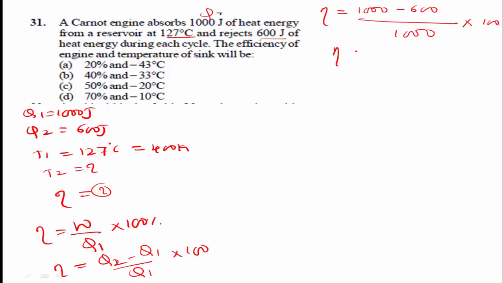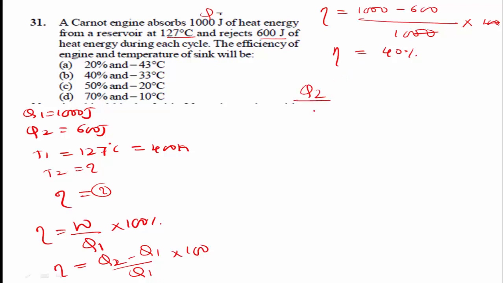Here the efficiency eta is 1000 minus 600 is 400 divided by 1000, that is 40%.